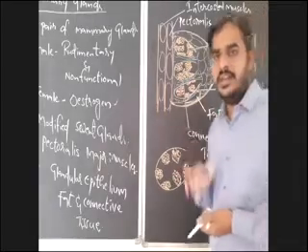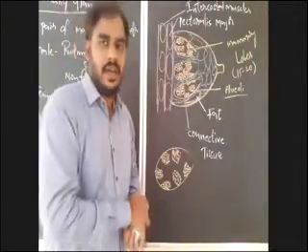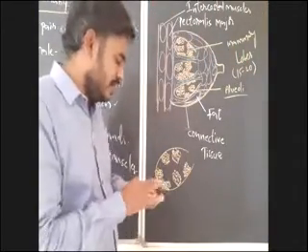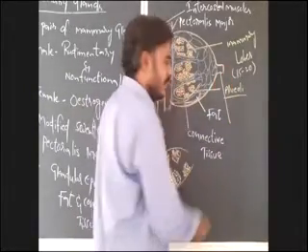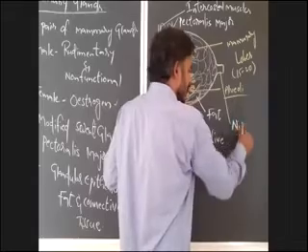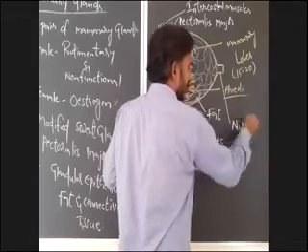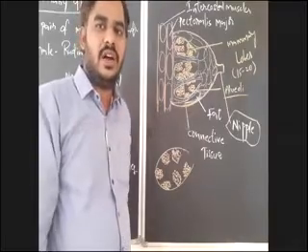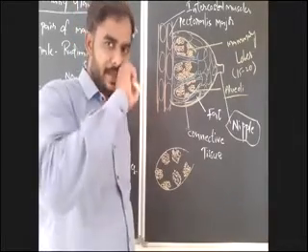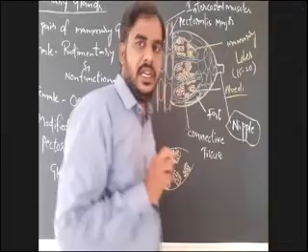Okay, right? Just remember this structure. And after that, the apex of the mammary gland, as you all know, is known as the nipple. So that also you have to remember.